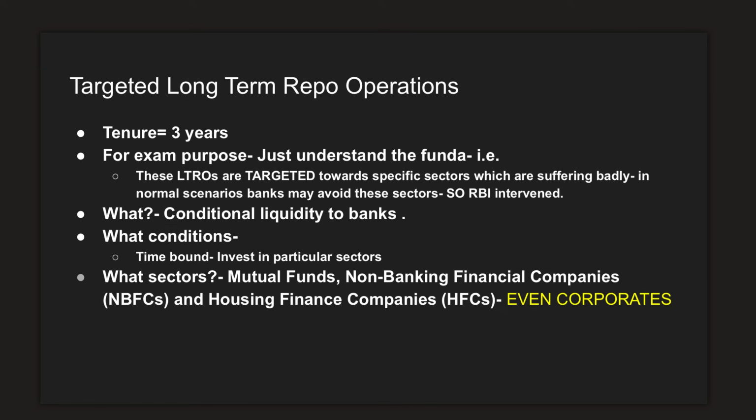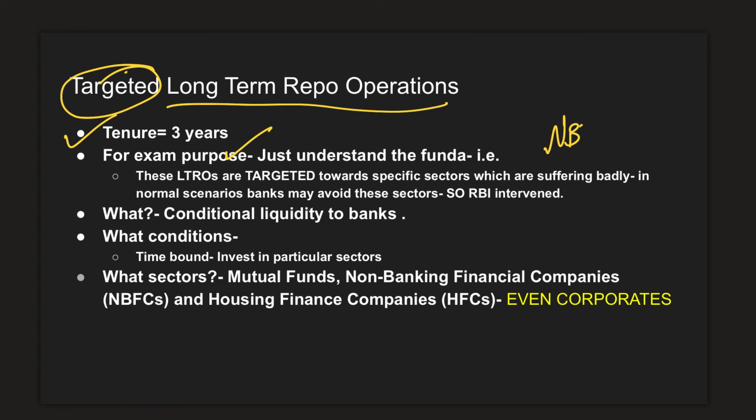Now, another form of this is when long-term repo operations happen to be targeted towards a particular segment. The tenure here, as declared by RBI, is 3 years. Now, let us not get into the details of this. Just understand that it is targeted towards a specific sector. Now, how is it targeted? Let's say you're talking about non-banking financial companies, if they're badly hit by the pandemic, so banks are forced to give money, or forced to lend, to these sectors to spur the economic activity back into action.